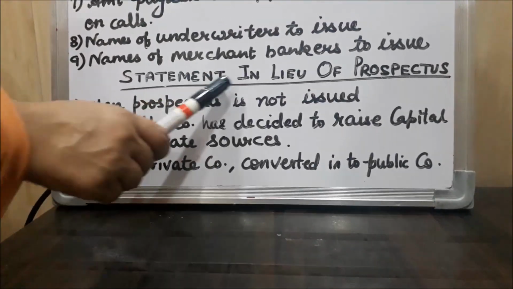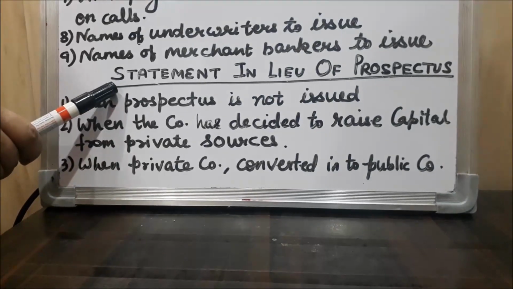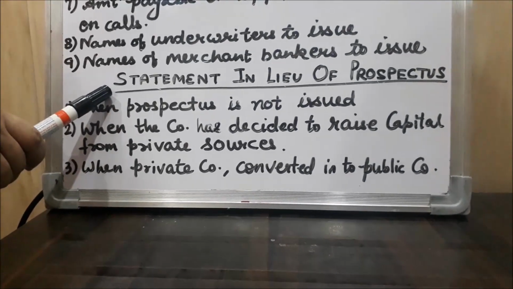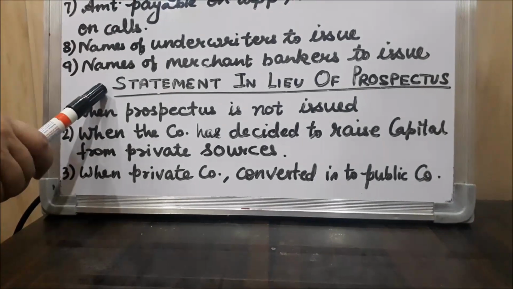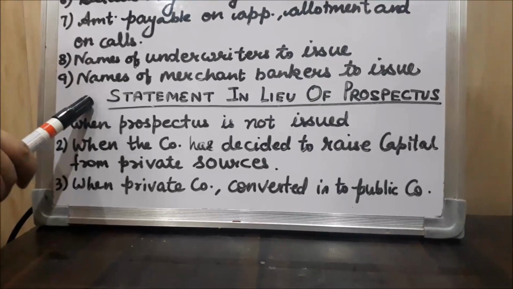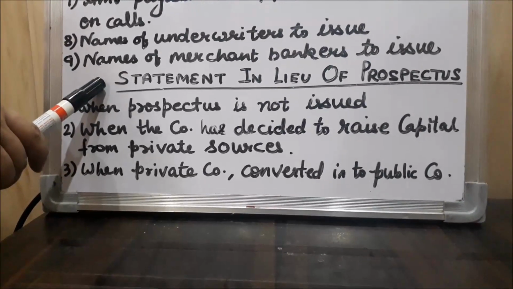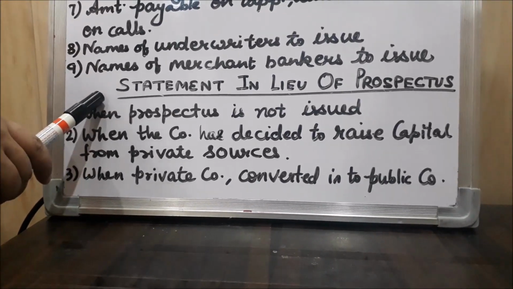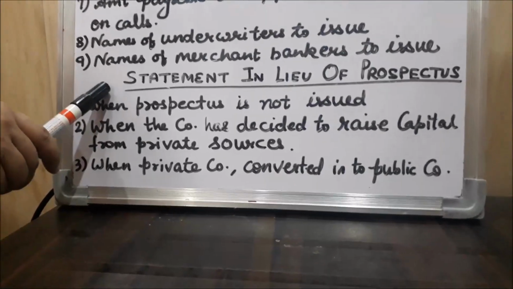In a statement in lieu of prospectus, important things about the company as well as the issue of shares are mentioned. A statement in lieu of prospectus must be signed by all the signatories of the memorandum of association, and it must be filed with the registrar 3 days before allotment of shares.